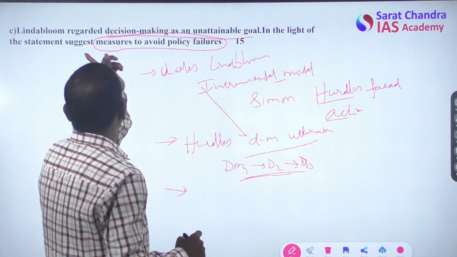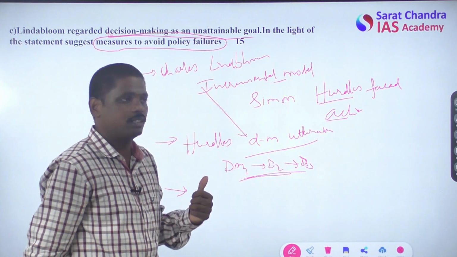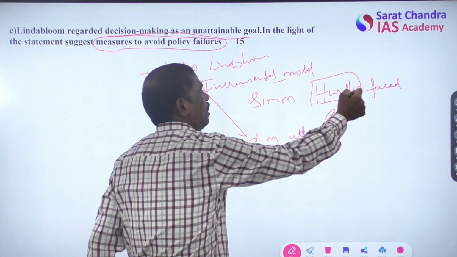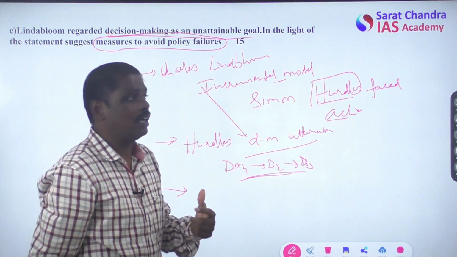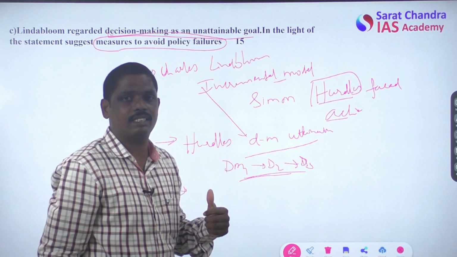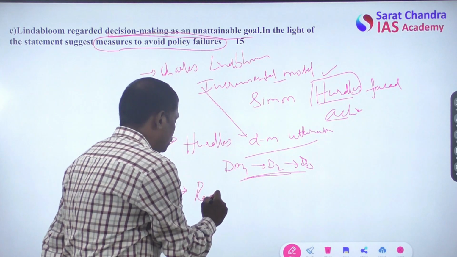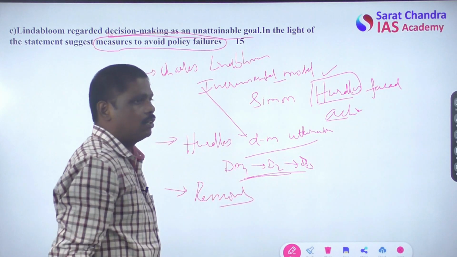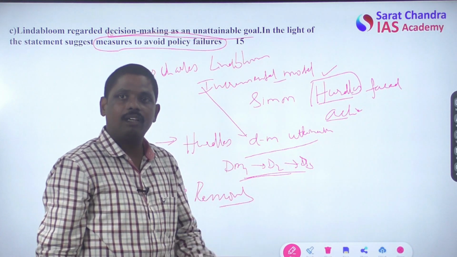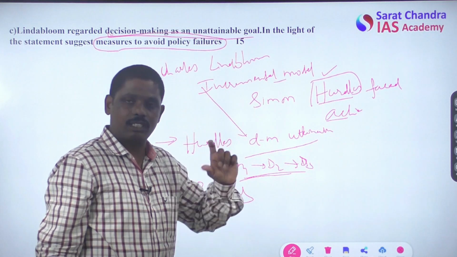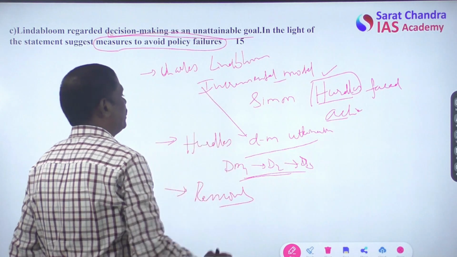Now, how to avoid these kinds of hurdles? When you can identify the hurdles, then facing these challenges and removing these hurdles is not a difficult task. So when you know the organizational factors, personal factors, situational factors, and structural factors, then we can simply avoid these failures and improve policy making.